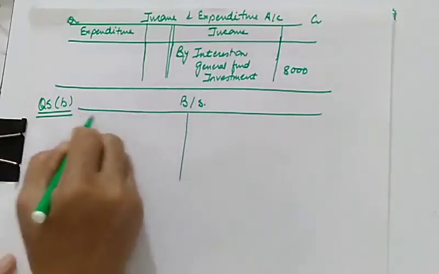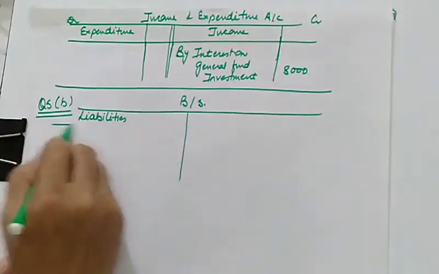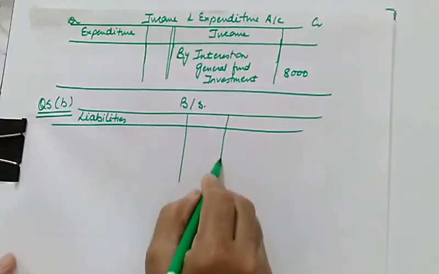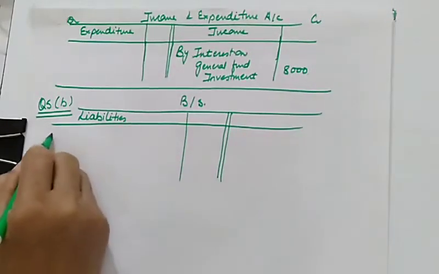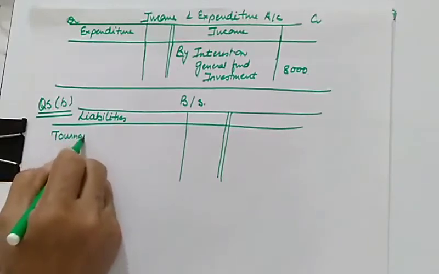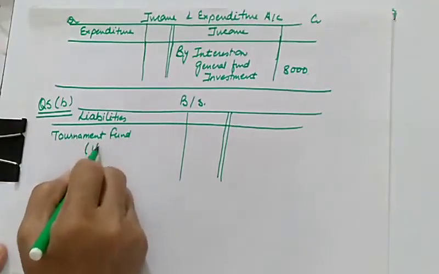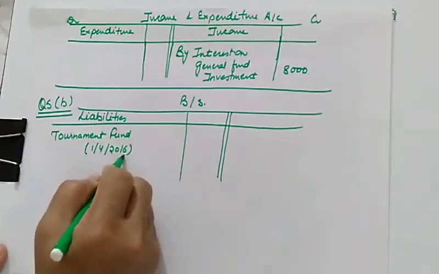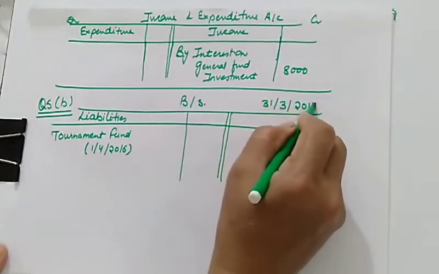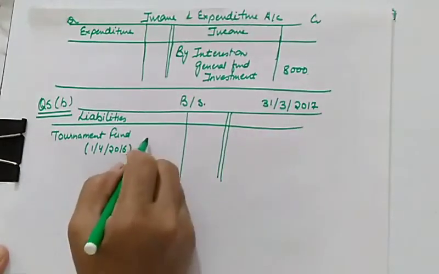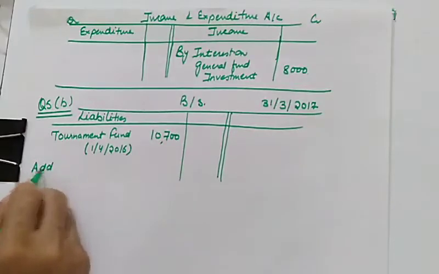So let us see how this is to be shown in the balance sheet. In the balance sheet, on the liability side, I am showing you only the liability side. Tournament fund is given to us as opening balance. Opening balance means on 1/4/2016 it is given to us, and this balance sheet is prepared on 31st March 2017. So opening balance of tournament fund is 10,700.